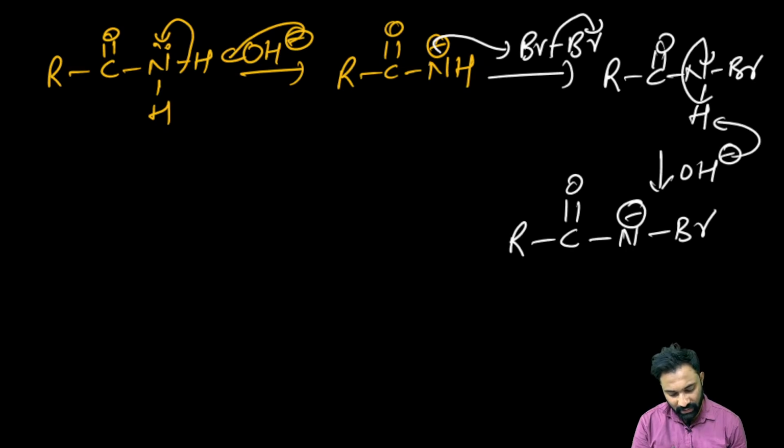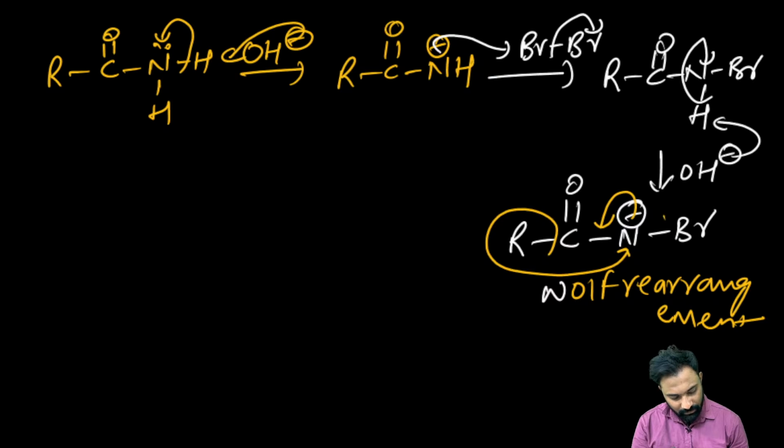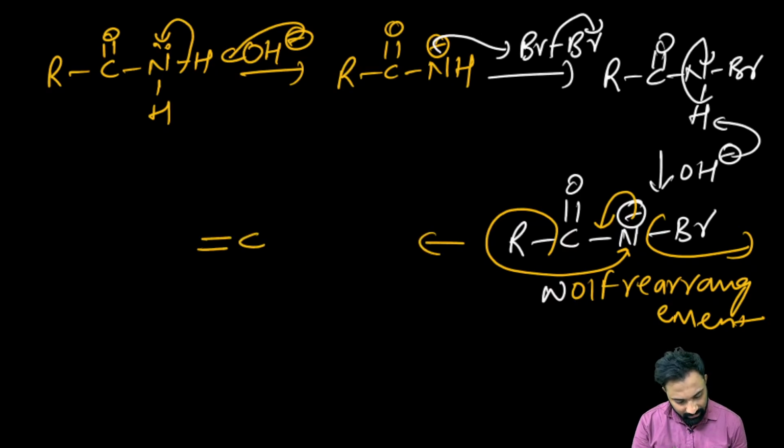Now here the Hofmann rearrangement is used. In this rearrangement, this negative charge on the nitrogen will be delocalized, and this R minus will go and attack this nitrogen. Br being the good leaving group, it will be eliminated. Then what will it form? Now we'll see. Here this carbon with the double bond O, and the nitrogen and the carbon have the double bond, and the R has attacked.